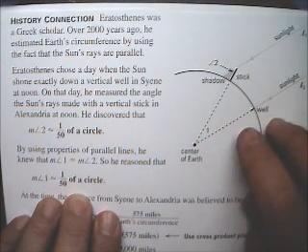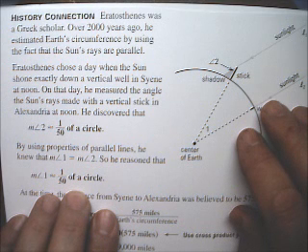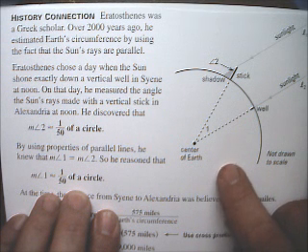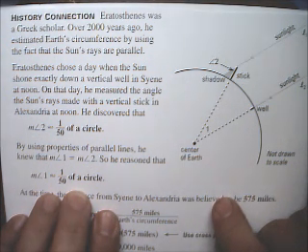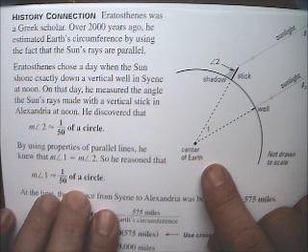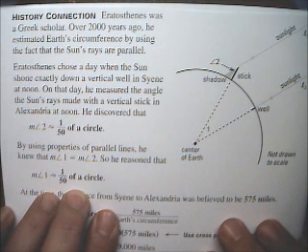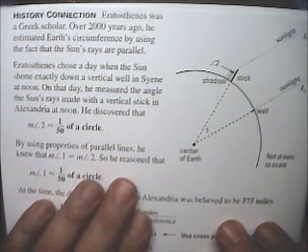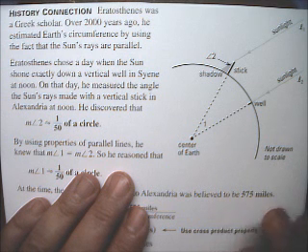And he was a pretty amazing guy. He calculated with great accuracy the distance from the Earth to the Sun, also the distance from the Earth to the Moon. He also calculated the tilt of the Earth's axis. He did a lot of work with prime numbers. He made a very accurate calendar that included leap years. The idea of having a leap year every 4 years was his idea.